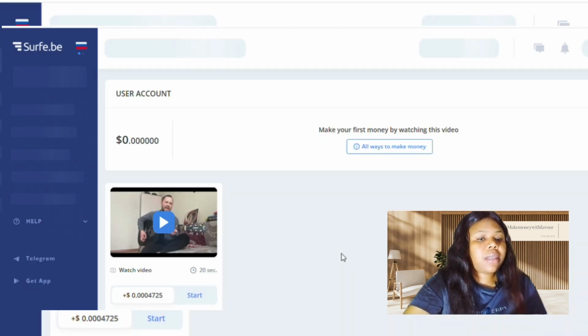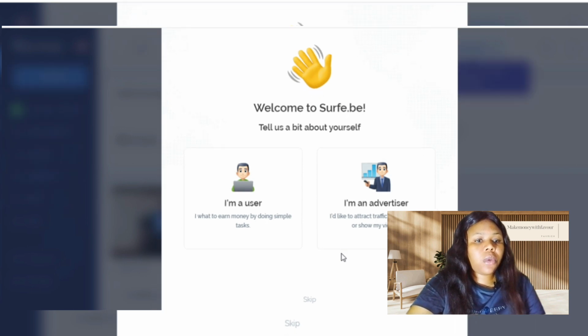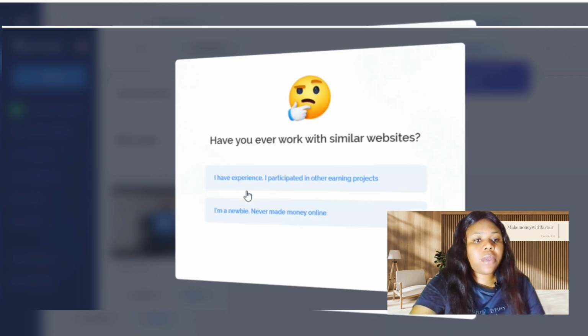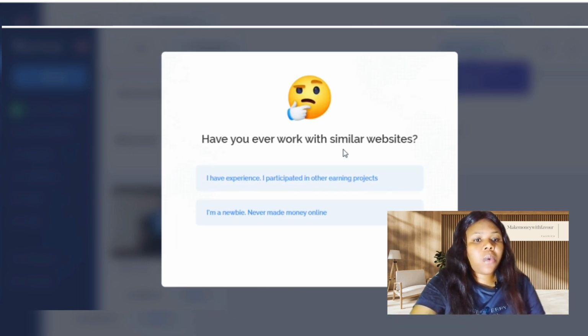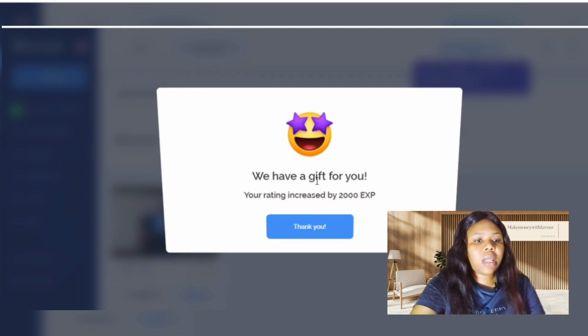Right now this is how the inside of this platform looks. Welcome to SoftB. Tell us a bit about yourself: I am a user, I am an advertiser. You're going to choose I want to earn by doing simple tasks. Click on I am a user. Have you ever worked with a similar website? Do you have experience and all that? I've never made money online. Select any one.